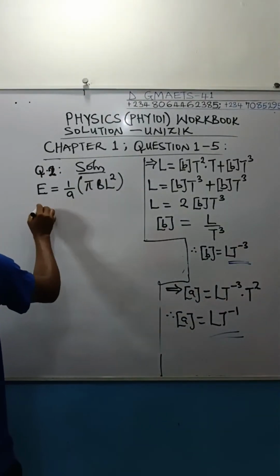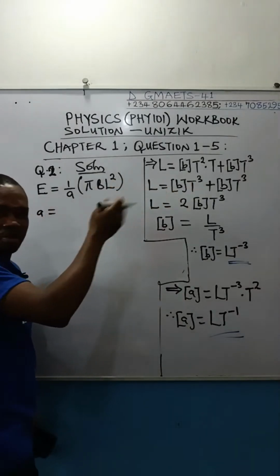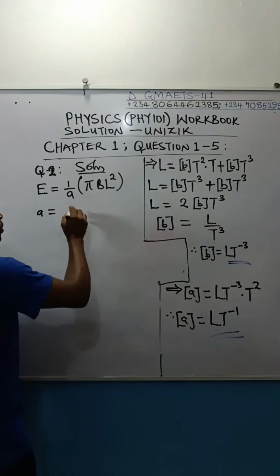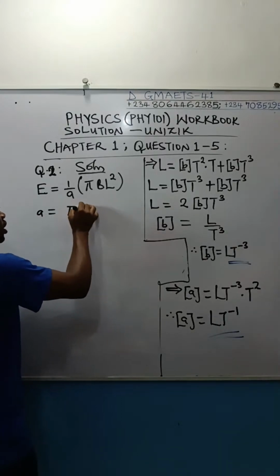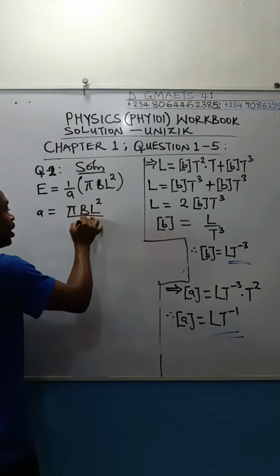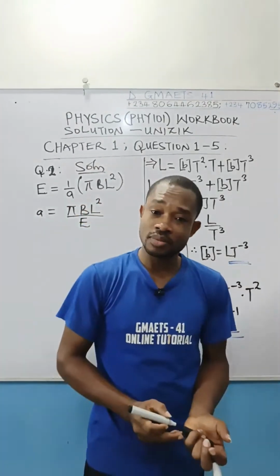If I make A the subject of the formula, simple, you cross multiply, and divide both sides by the quotient of whatever. Am I communicating? That is basic math. You should know how to handle that. So this is going to be pi BL squared divided by the electromotive force. That is what we would get if you make A the subject of the formula.